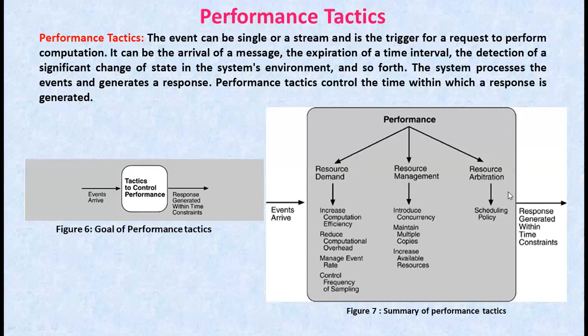Next, rate monotonic. Rate monotonic is a static priority assignment for periodic streams that assigns higher priority to streams with shorter periods. So these are the different policies. Next policy is round robin.